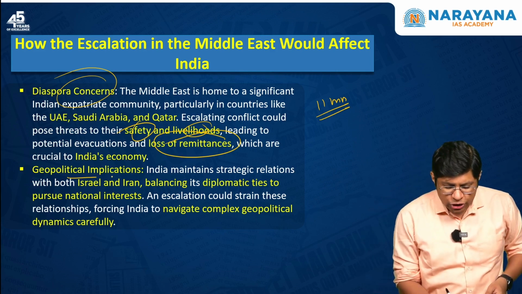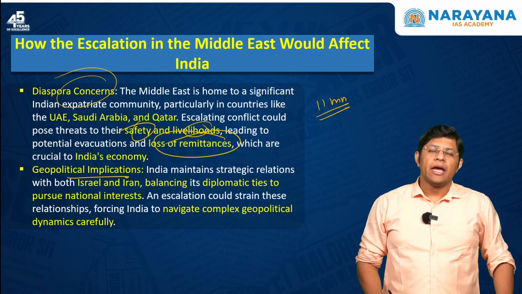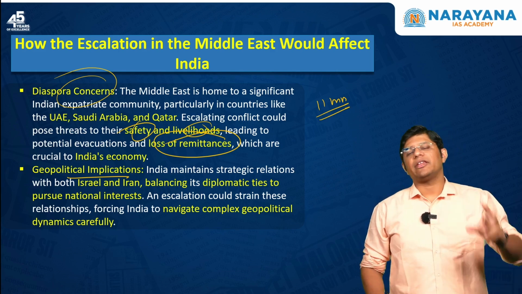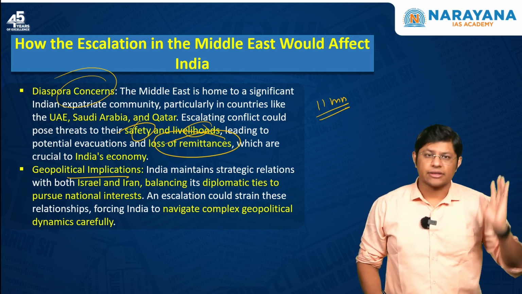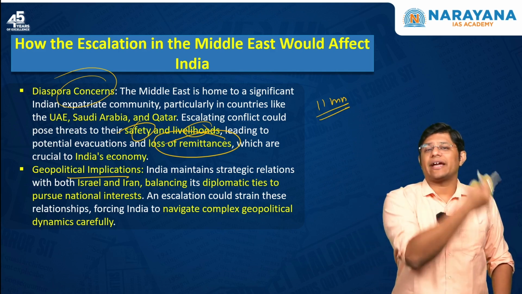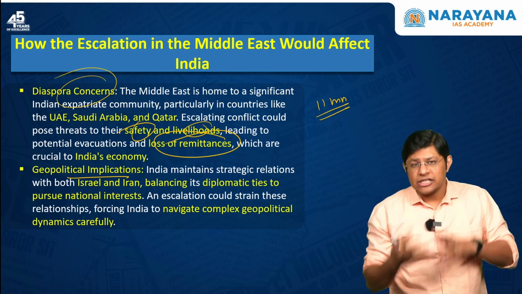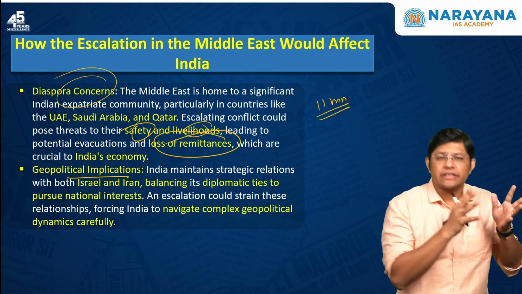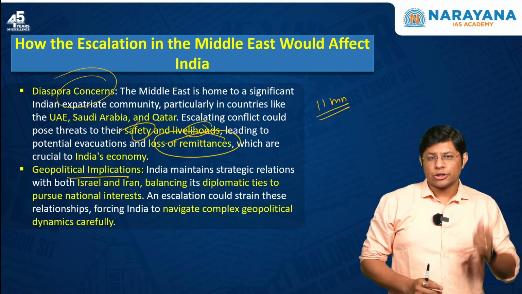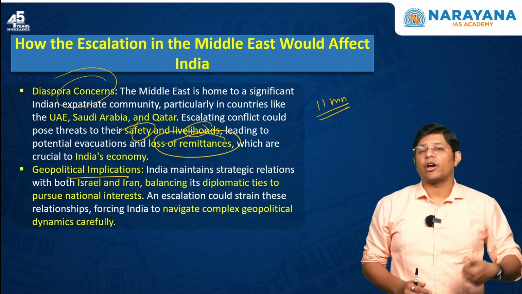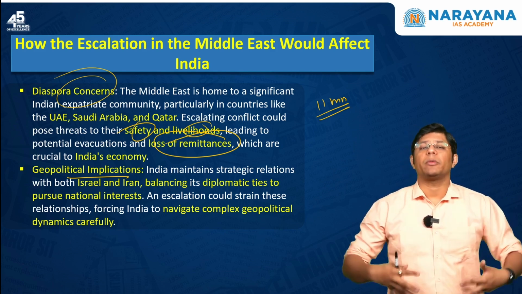The fourth is geopolitical implication. India has good ties with each and every country in the Middle East. If the tension escalates, then India will face challenges navigating the complex relationships in the region. One, we need Israel. Why? For our national interest, for our economic growth.